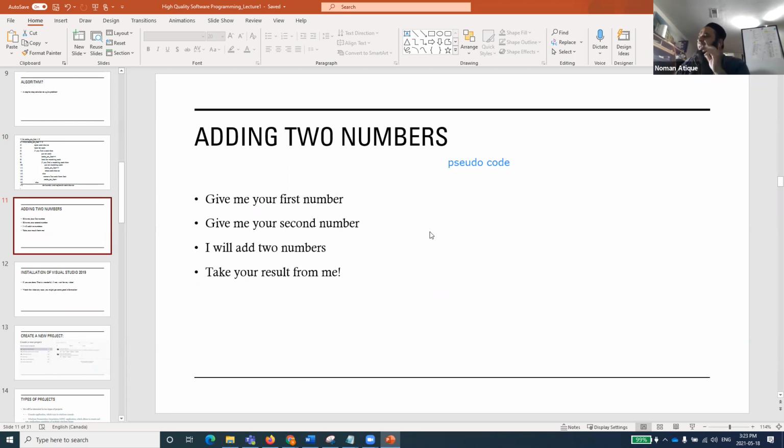I'll add two numbers. Can anyone write a pseudocode structure representation of this one on my screen by using the annotate feature? Try to write it in a more formal language, not in a computer program, but in a more formal language, as we have talked about. Can anyone write these four steps in a more formal language than this one? It's a very informal language. And by using annotate, you can write on my screen. That will be good.